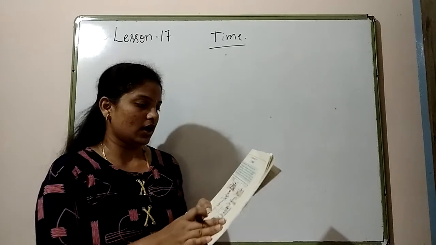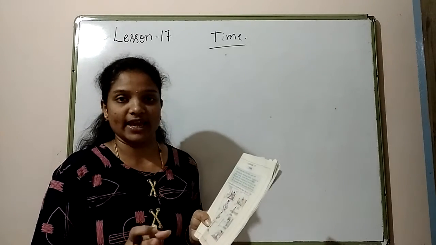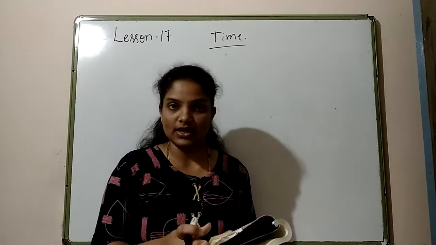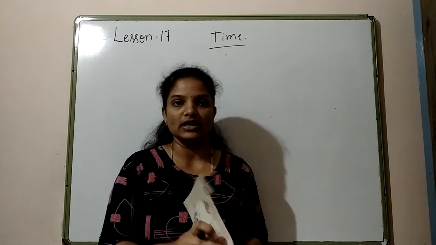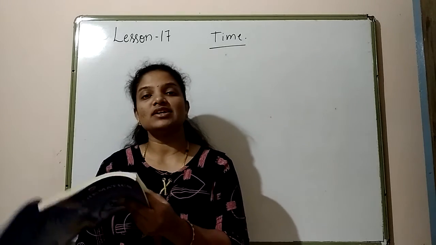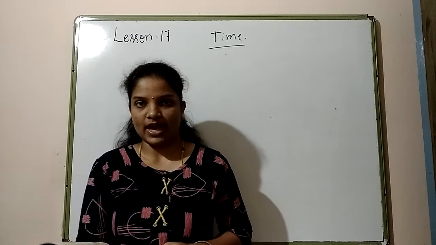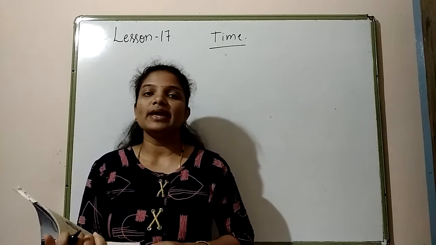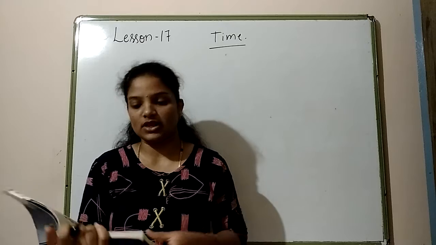So these all are the things we are doing in one day. So all this picture refers to the things we do in the one day. Okay, so these all will be having a particular time, right? So we wake up in the morning, we take bath in the morning, we have breakfast in the morning, so we have lunch in the afternoon, right? We have lunch in the afternoon and we watch TV in the evening, and we will be having dinner at the night. So all these things are depending upon the time.